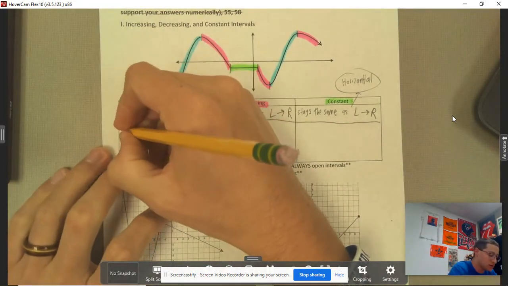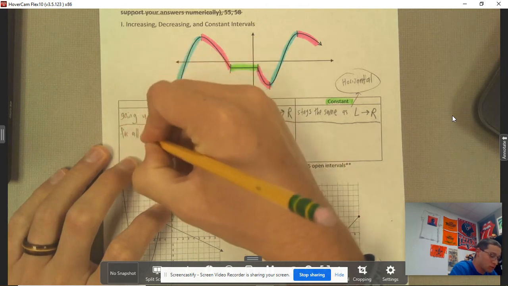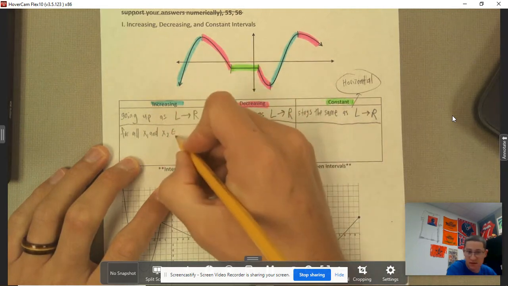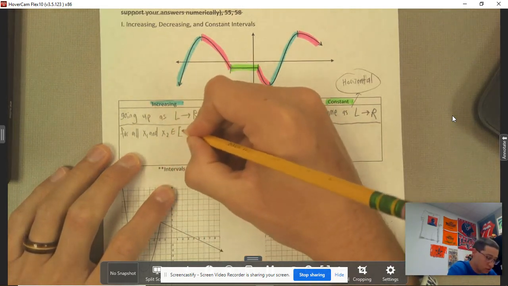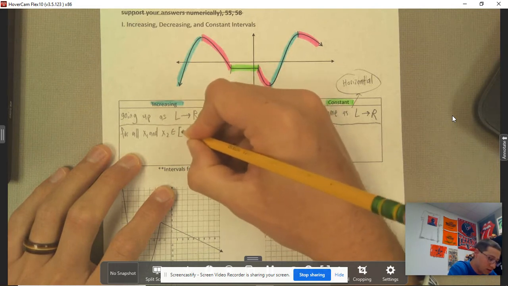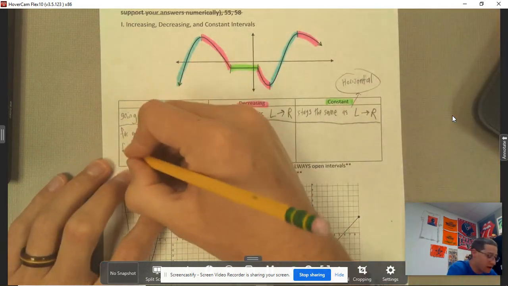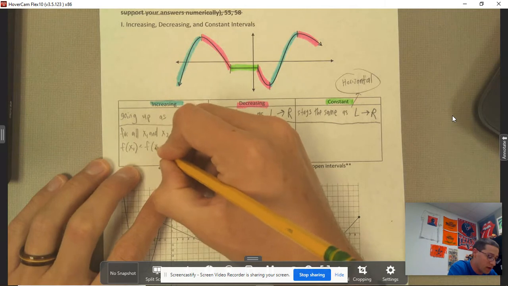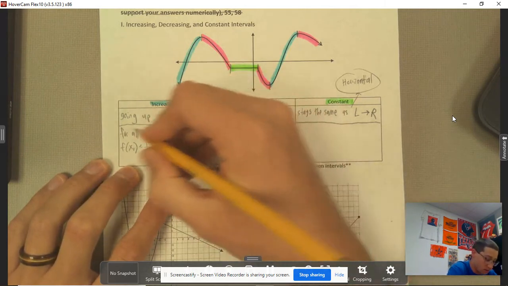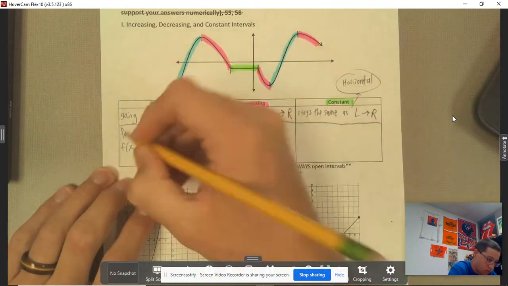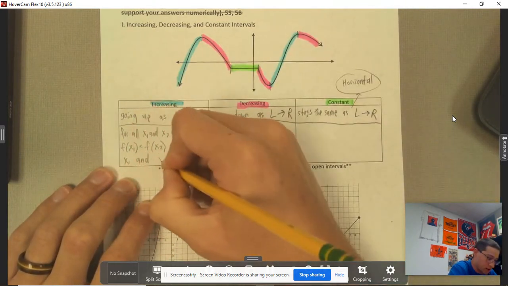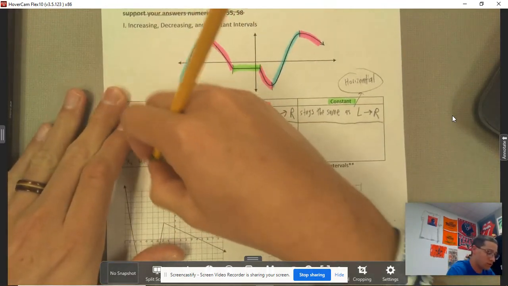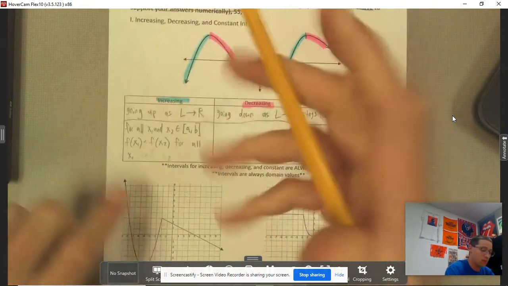For all x1 and x2 within an interval (a, b), f of x1 is less than f of x2 for all x1 less than x2.